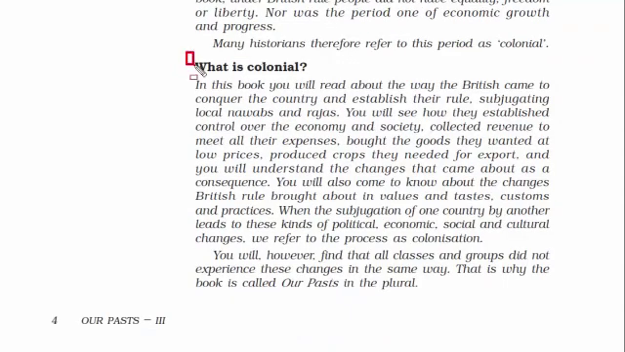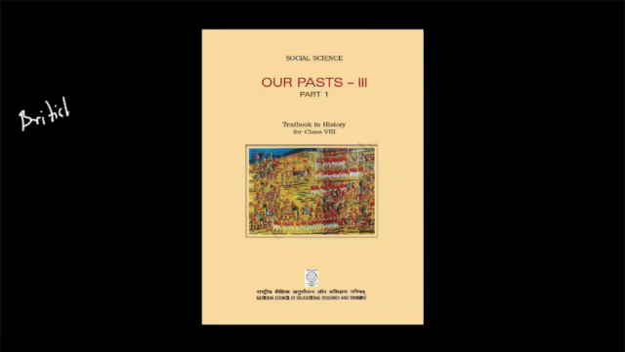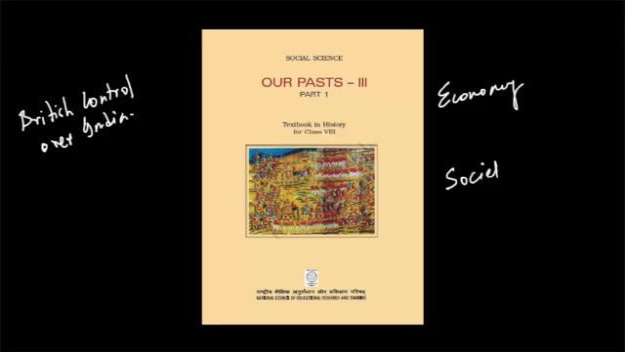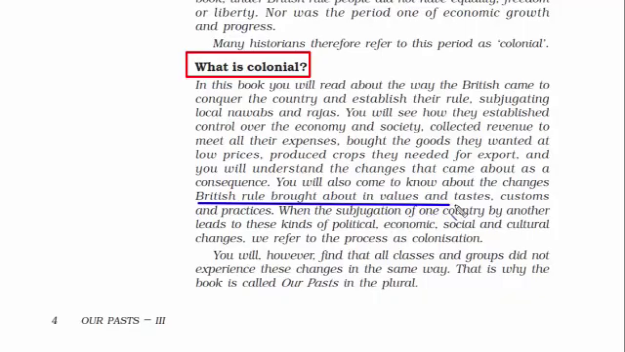So what is the meaning of the word colonial? It means the establishment of a colony in one territory by a political power from another territory. So the moment the British took over India, India became a colony. This entire class 8 history book is about how the British took control over India, its economy and society as well. And also we will read about the changes British rule brought about in values and tastes, customs and practices.